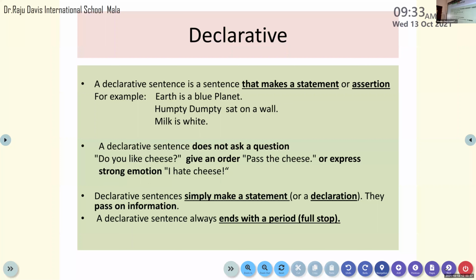And what is a declarative sentence? Remember, a declarative sentence is a sentence that makes a statement or an assertion. I do request everyone to note this. A declarative sentence is a sentence that makes a statement.